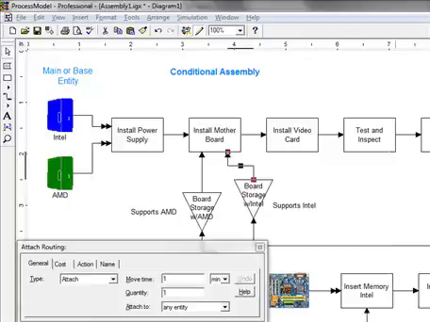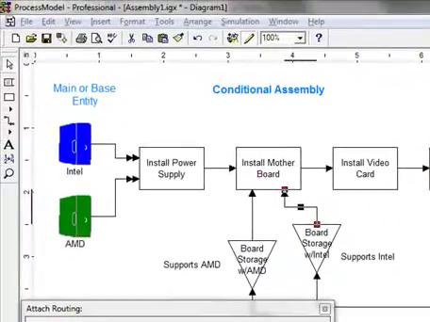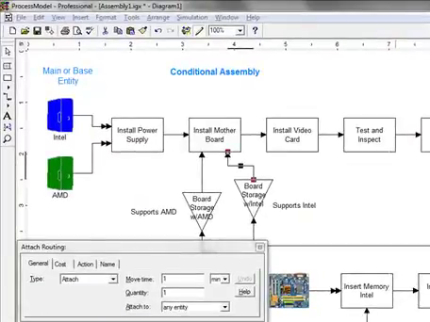I'll be providing a short tutorial on conditional assembly. Conditional assembly is when different pieces are assembled based on the base entity that's flowing through the system. To use an example, if we were dealing with computers that had Intel or AMD based motherboards, then we would need to put different motherboards in each type of computer that went through. So if it's an Intel computer, we'd want an Intel based motherboard to go in. If it was an AMD, we'd want an AMD based motherboard with an AMD CPU to go through. So we're going to show you how to do that quickly.